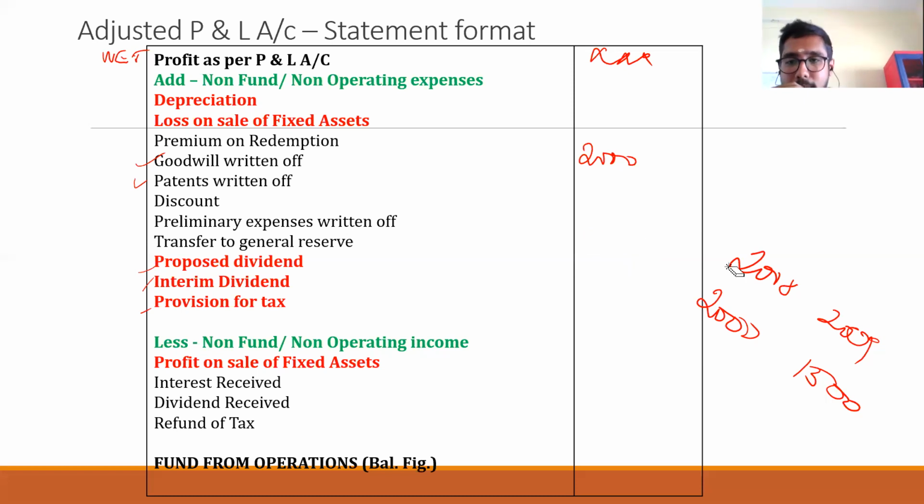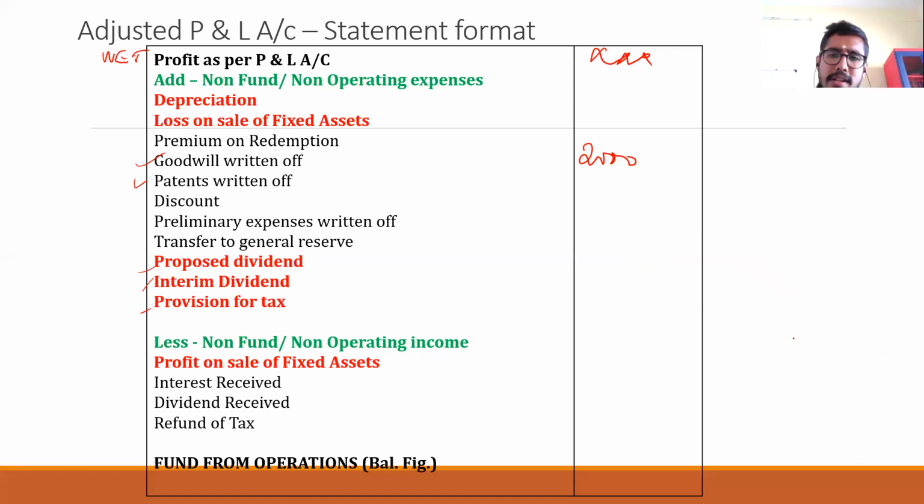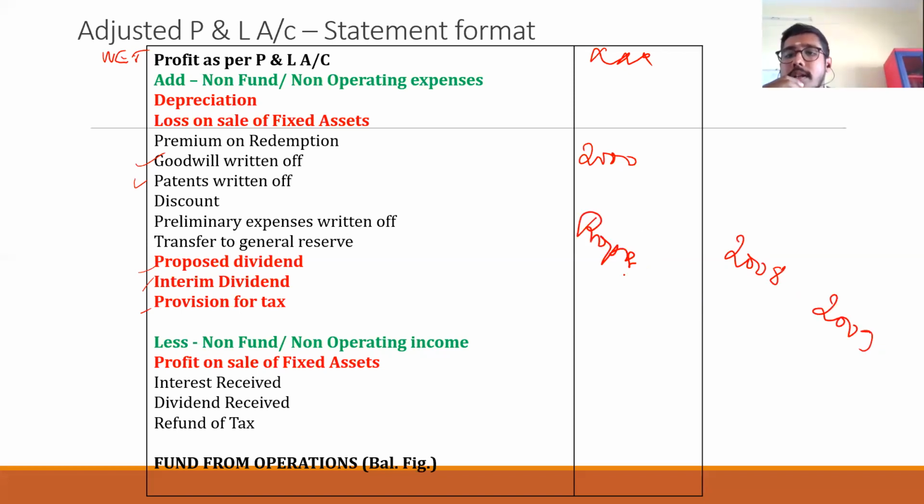And next item is proposed dividend. Did we talk about proposed dividend yesterday? Yes, sir. What is proposed dividend? Dividend proposed to pay. 2008, 2009 proposed dividend: 42,000 and 50,000. Which amount will be recorded in the adjusted P&L account?